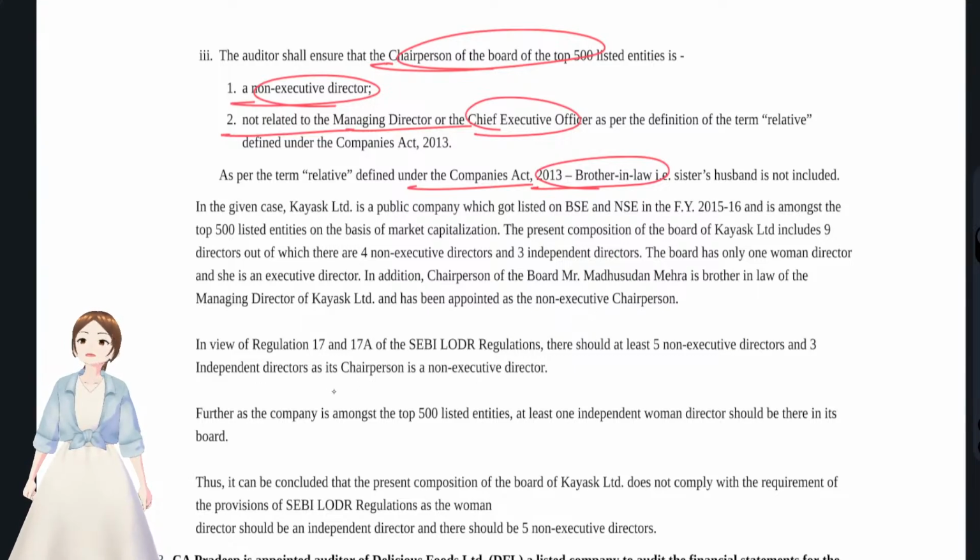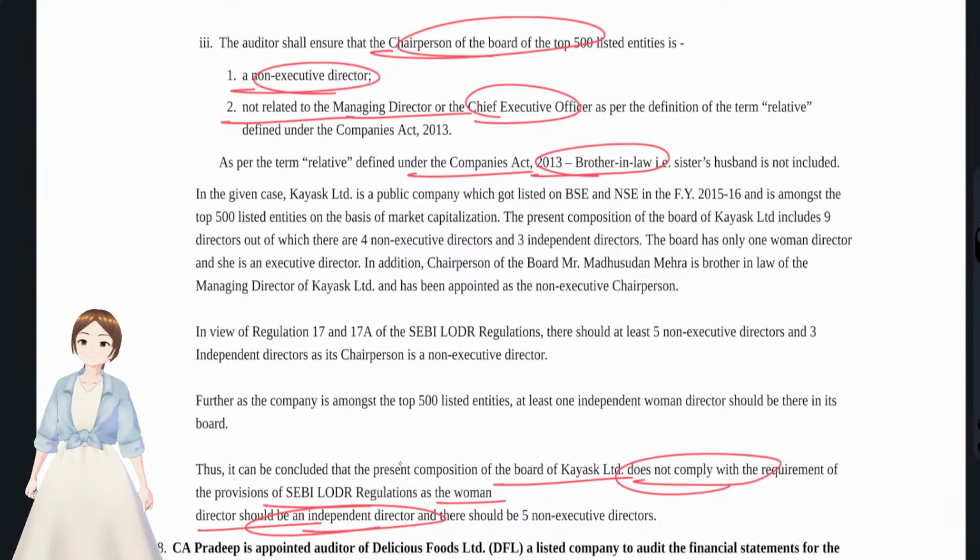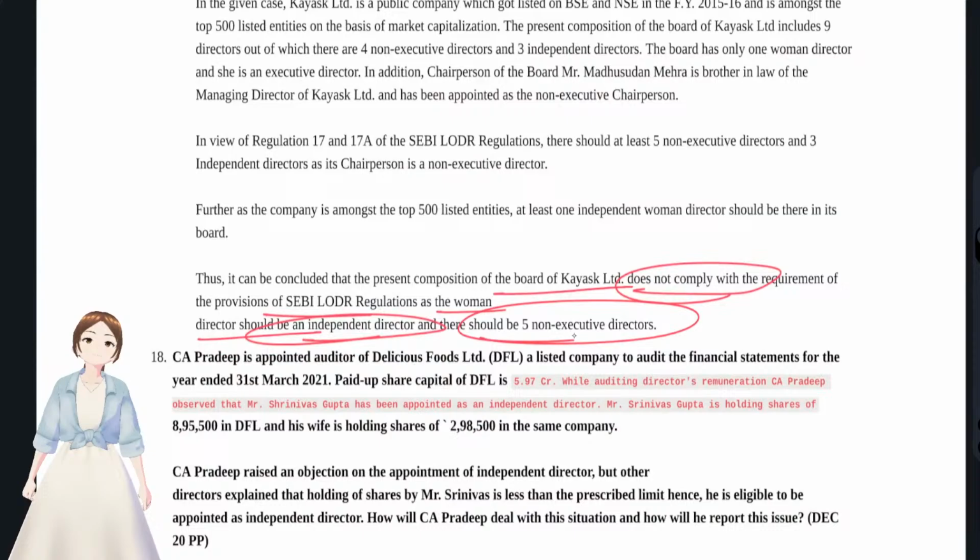a relative under the Companies Act, so they have not complied with that regulation. And it is concluded that the present composition of K Limited does not comply with the requirements of LODR regulation, as there is no woman director who is an independent director. There has to be one woman independent director for the top 1000 listed entities, right? Okay, and there should be 5 non-executive directors.